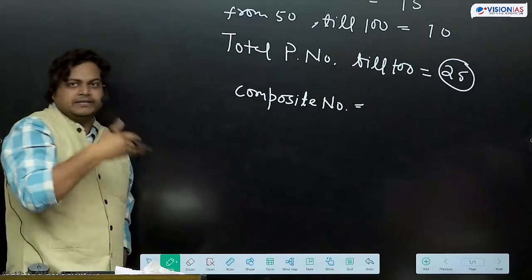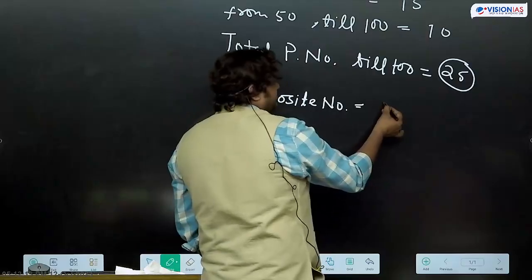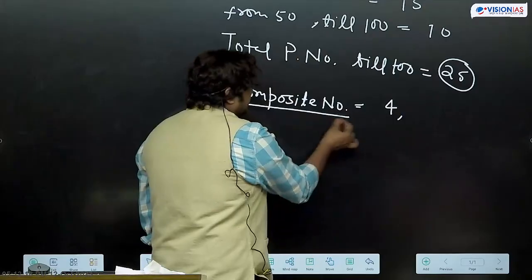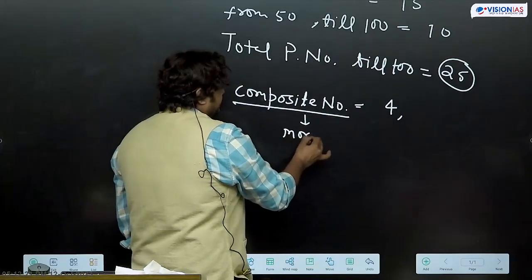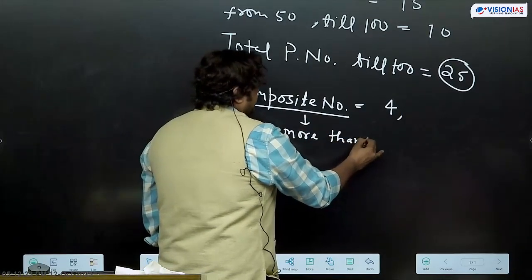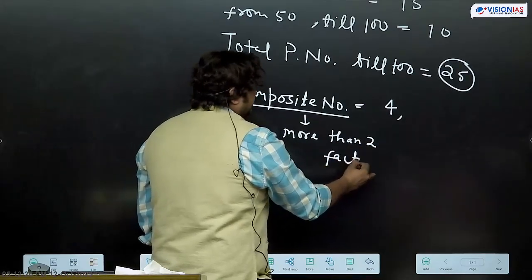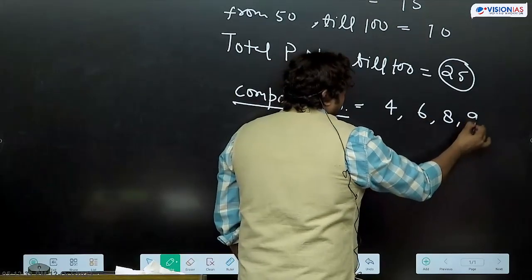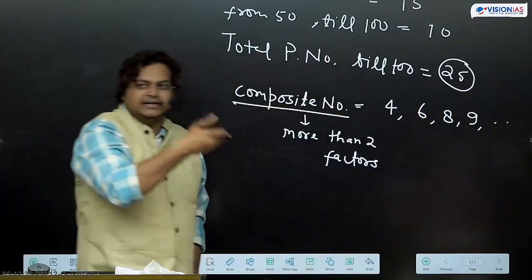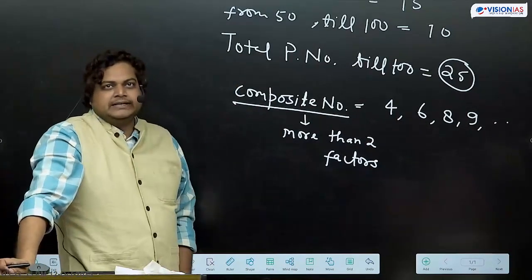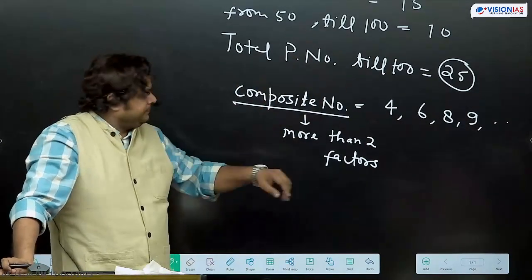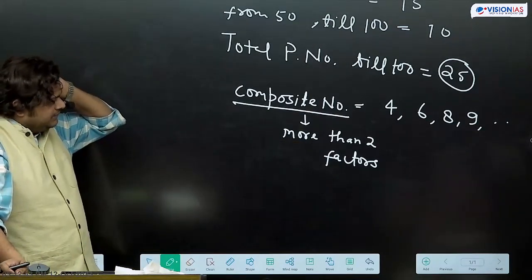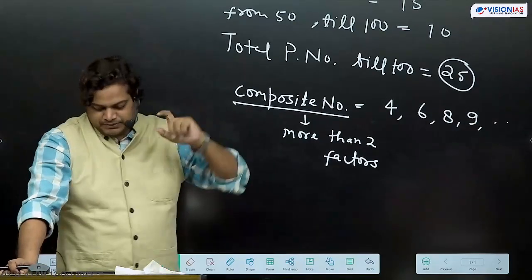Then we have composite numbers. Composite numbers will start from 4. Composite numbers means having more than 2 factors. So 4, 6, 8, 9, 10, 12, 14, 15, this way it will go on. So these are composite numbers: even, odd, prime, composite. Now we can discuss some questions. Questions we can write.